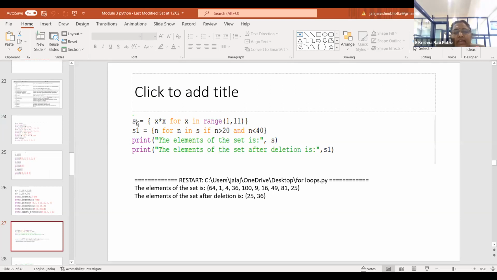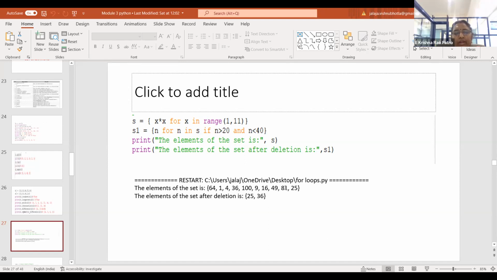Similarly, look here, S is your set. Here, this is your expression followed by a for loop. What is your expression? I'm trying to compute the square of a number, and these numbers I'm generating using the range function. The range function always has a start index, here 1, followed by an end index minus 1. Our end index is 11, so it is going to take all the elements from 1 to 10 with a step count of 1. I'm generating the square of each and every number, and displaying it using the print function. So the elements of the set I'm trying to print here.